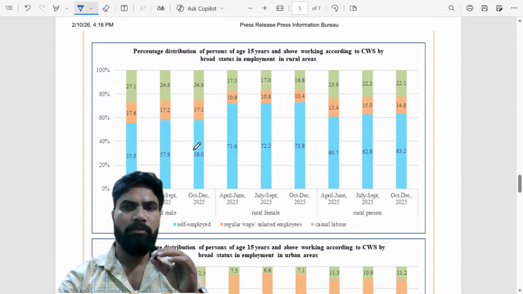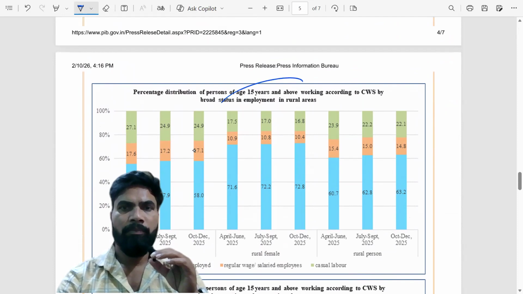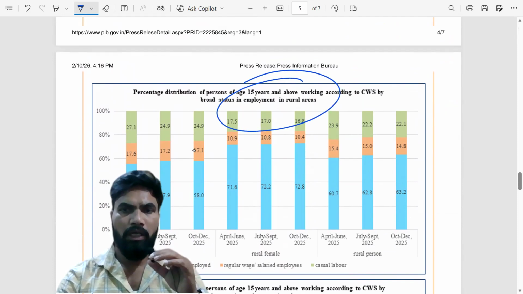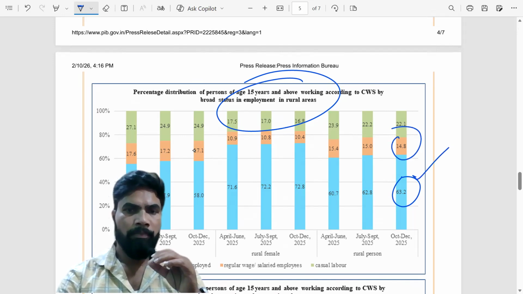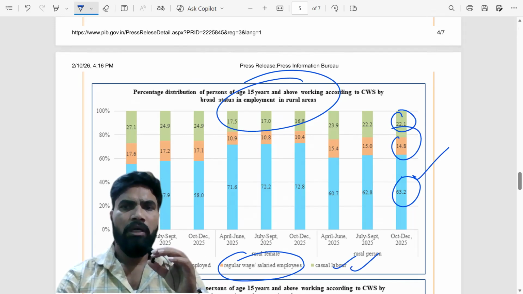Okay, that same thing you can see. This is a percentage distribution of persons. Okay, it's in rural areas. So 63.2% of all the workers are self-employed. 14.8% of them are regular wage or salaried employees. Then the remaining 22.1% of the labor are casual labor. Very unfortunate, 22% of the people are casual labor.